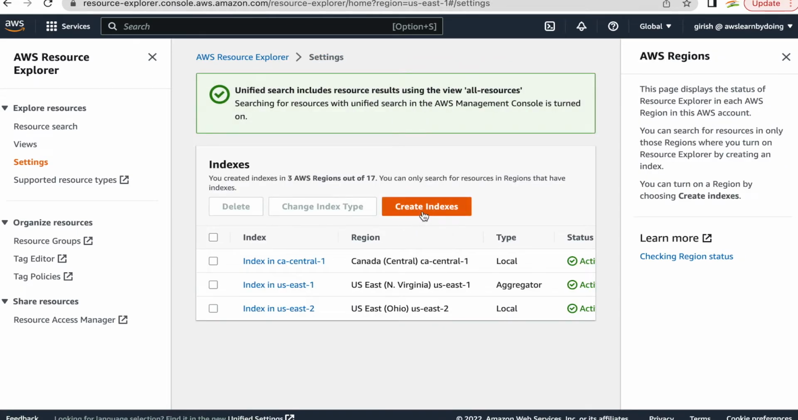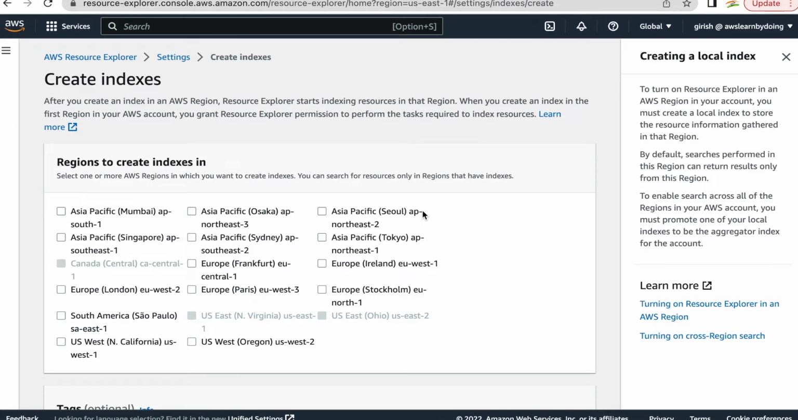And then what about this? You can even create your own indexes. Okay, so it says creating an index is like enabling Resource Explorer for that region. Let's see. After you create an index in an AWS region, Resource Explorer starts indexing resources in that region. Okay, so it talks about enabling or turning on Resource Explorer in a region where it is not turned on at the moment, right? So this is good to know.